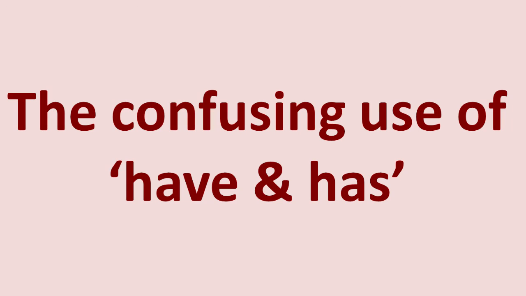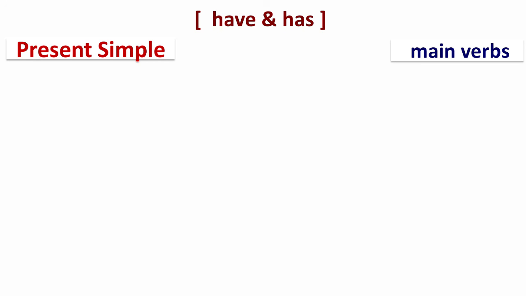The confusing use of have and has. Have and has are used in the present simple as well as in the present perfect. In the present simple, they are main verbs and they are followed by a noun.